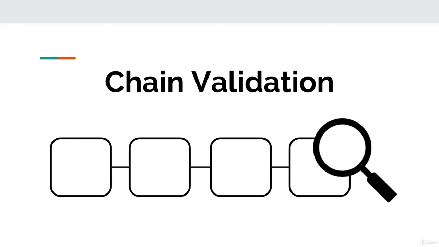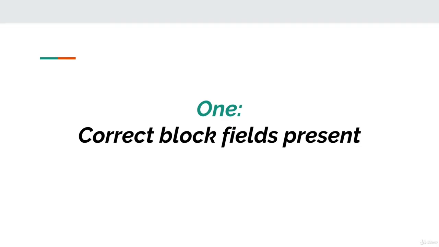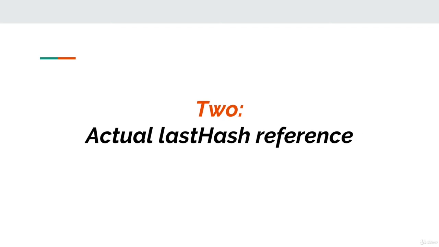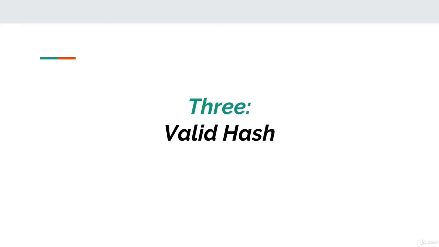To check for correctness, there are a few rules that we've already established when building a block in the chain. One, it has to consist of the right fields: the timestamp, a data field, a last hash, and the hash itself. Two, the last hash field of each block needs to actually reference the hash of the block that came before it. This is particularly important since that is what creates the links from block to block in the blockchain. Three, the block hash needs to be valid.